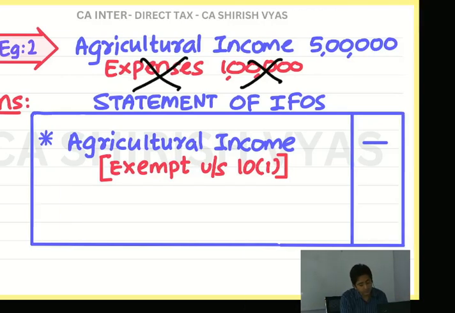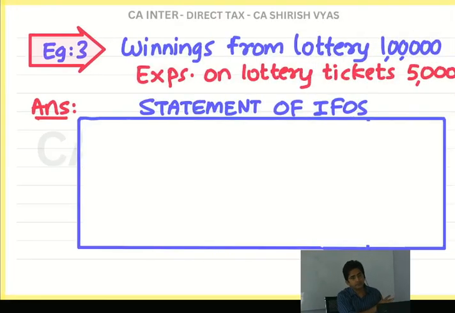Now next rule, try this. Winnings from lottery. It can be any winnings, a horse race. Nowadays online games, gaming winnings are there. So tell me, now winnings from lottery is what? Exempt or taxable? It is taxable. And right now what did I say? Taxable income, deduct the expense. Exempt income, ignore the expense.